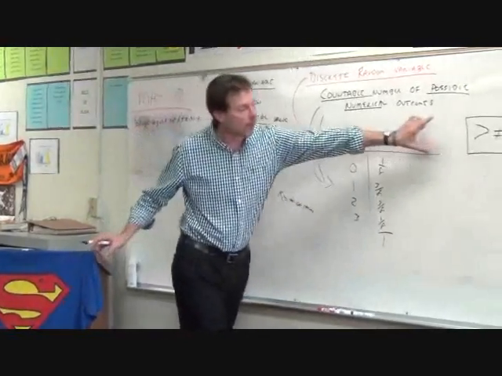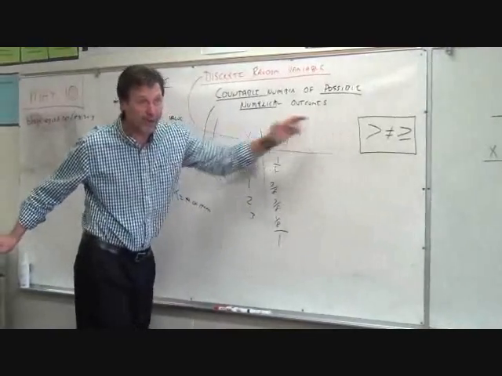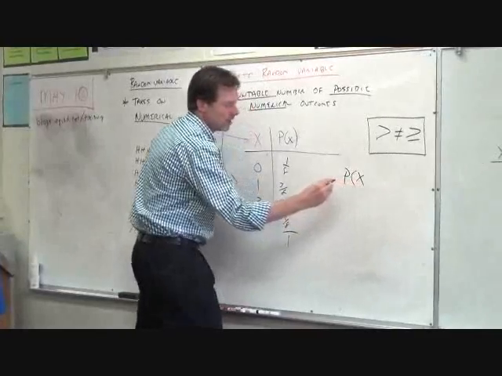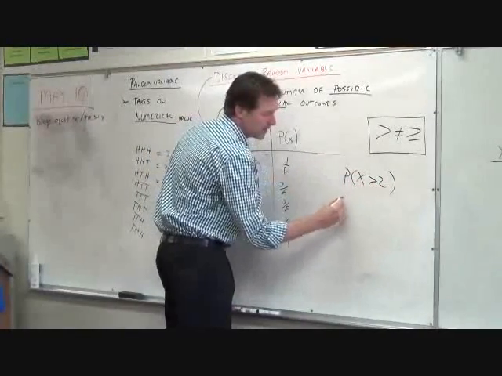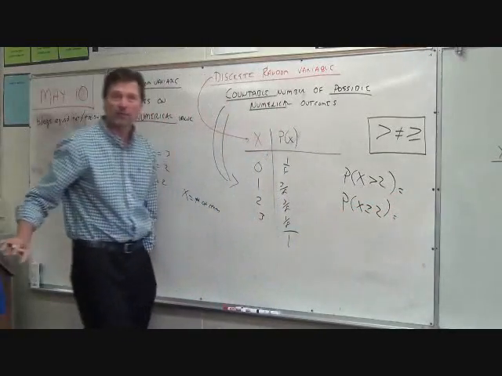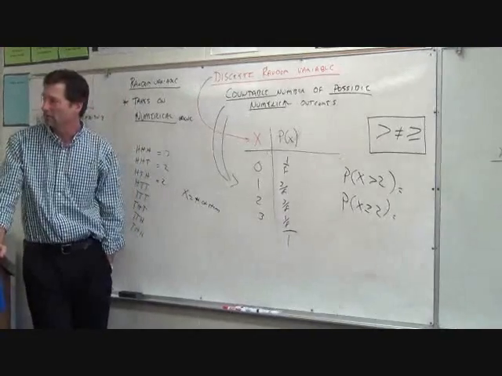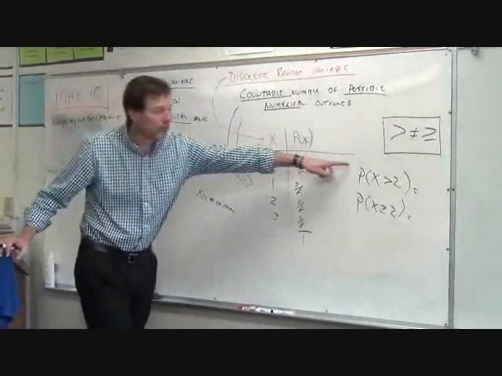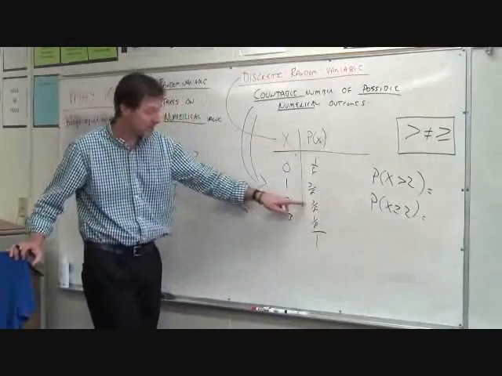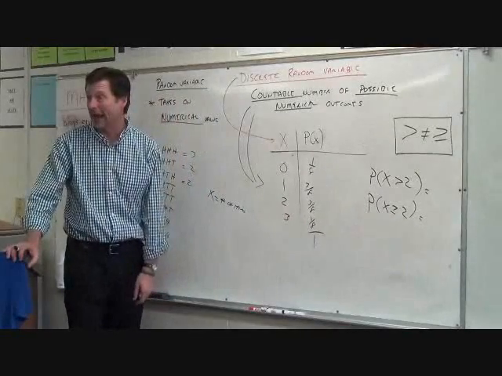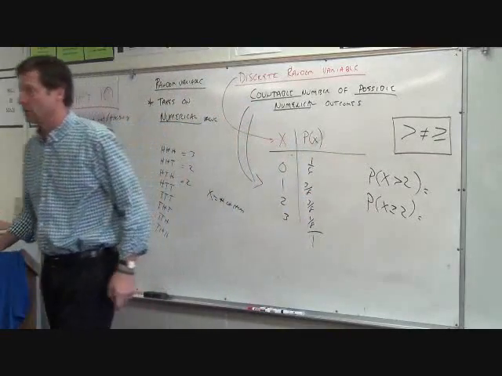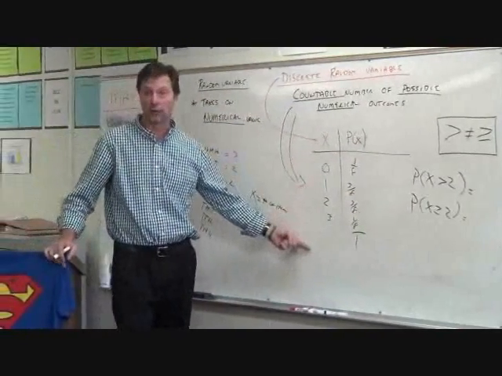All right, something very important to remember when we're dealing with a discrete random variable. Let me ask you this question. Would these give us the same answers? The probability that we get more than 2 heads and the probability we get greater than or equal to 2 heads, would those give us the same exact answer in a discrete random variable? No way, right? Probability of more than 2 heads, that's just this guy, 1/8. Probability of 2 or more heads, it could be this guy or this guy. We'd add those up and it would be 1/2. So be very careful. These 2 symbols mean something very different when you're dealing with a countable number of outcomes.